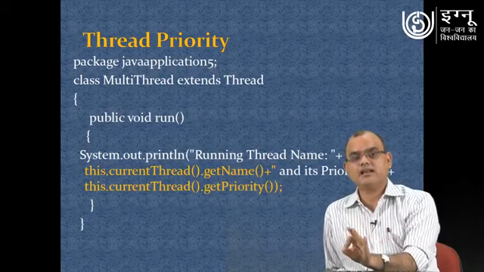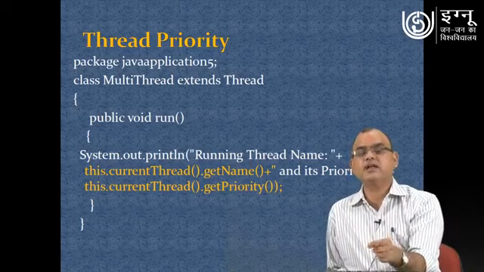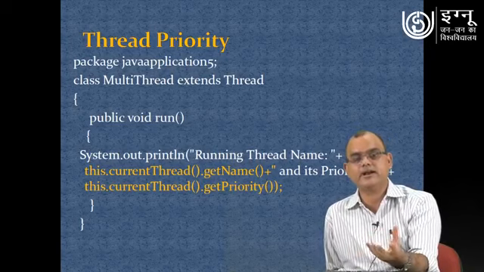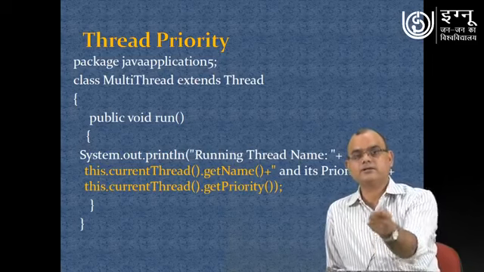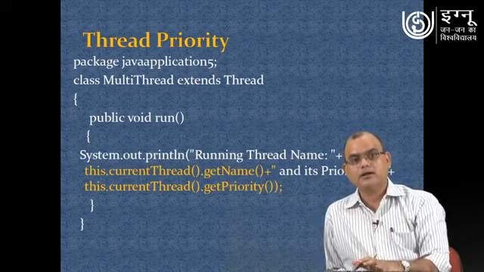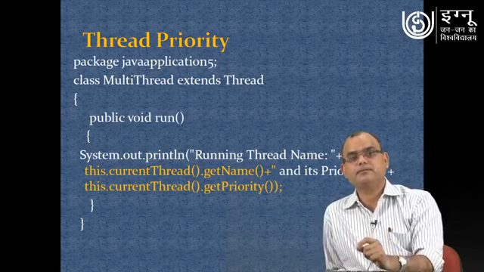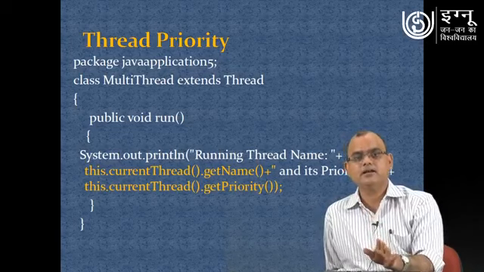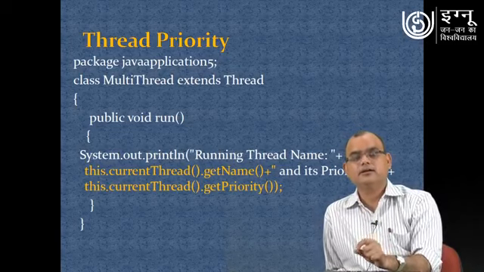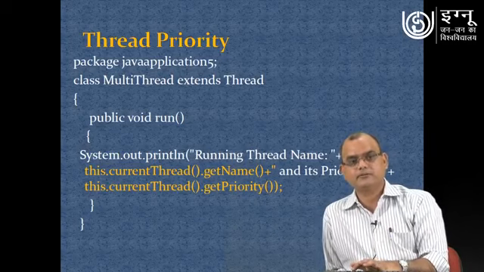So this single line is going to display the name and priority of the thread object, because we are using this, which, as you know, represents the current object. Whatever object is currently under execution, for that object this method will be displaying the content given inside, which is the name and the priority of that particular thread.